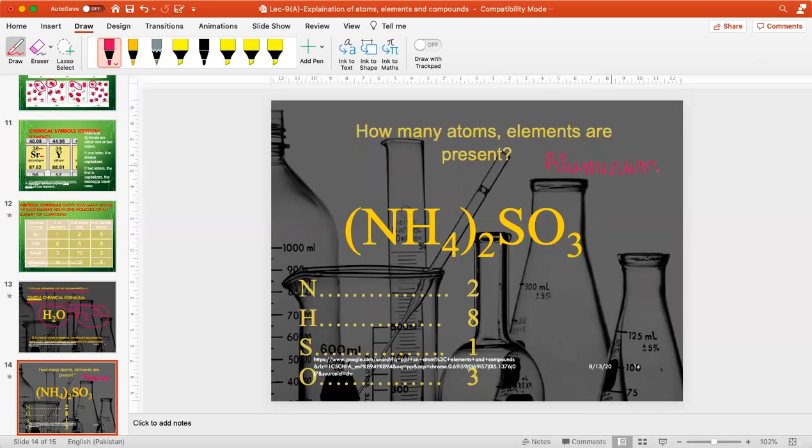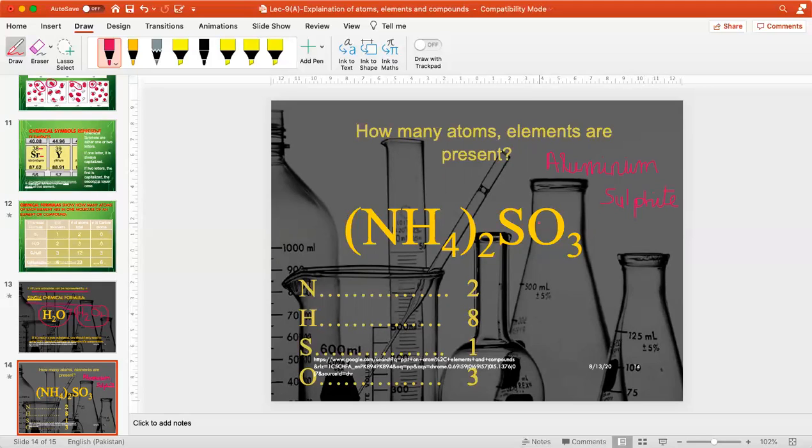Hope you understand, because my writing is not so good over here. So ammonium sulfite, S-U-L-P-H-I-T-E. So this is ammonium sulfite.